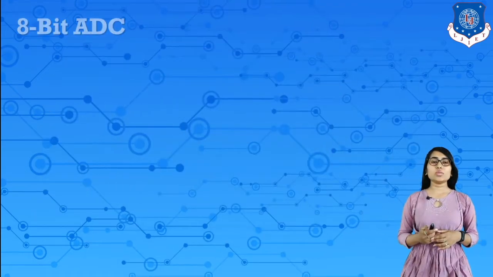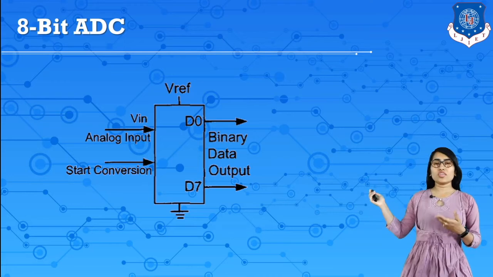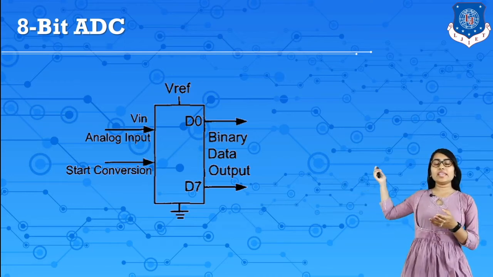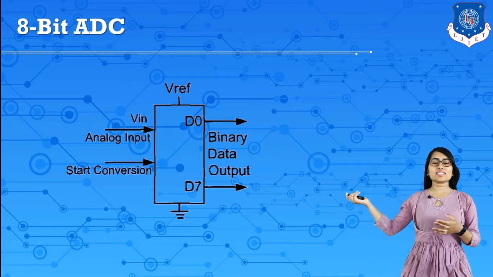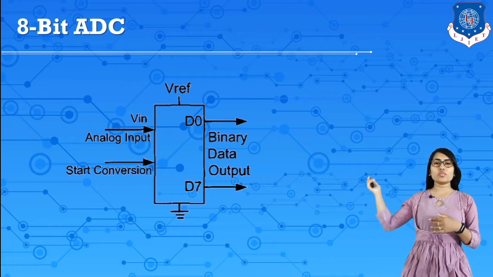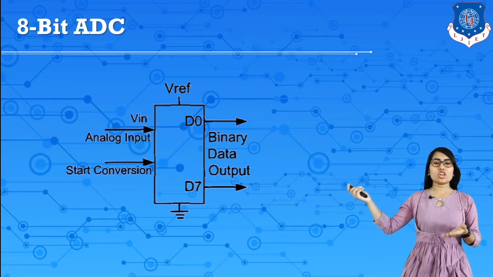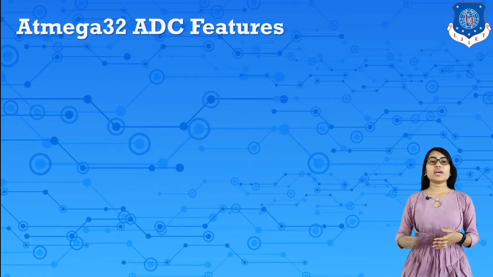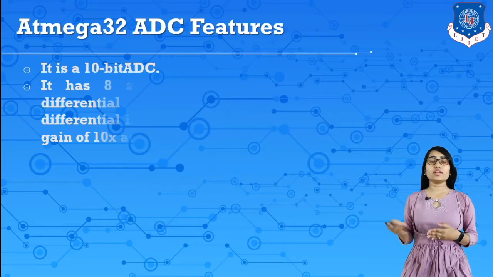This 8-bit ADC can be represented like this. It takes an analog input and gives a binary output. It has a start of conversion, and a reference voltage to convert this analog input into a binary output. So this is an 8-bit ADC, that means analog to digital converter.